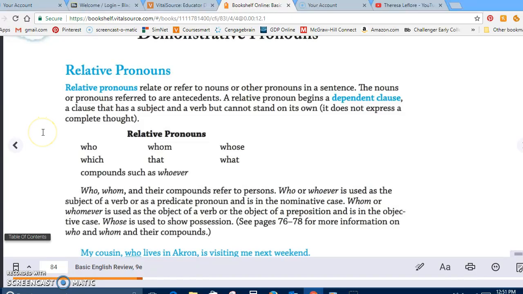This last video talks about relative pronouns, and relative pronouns are ones that relate or refer to other nouns in the sentence. And remember, that's called an antecedent. The relative pronoun begins a dependent clause, and a dependent clause is one of those clauses that has a subject and a verb, but it cannot stand by itself.